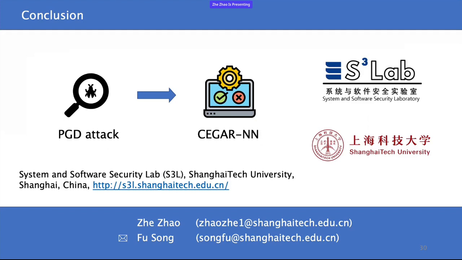So I think the experiment you showed just now was on rather small scale networks. And do you think your tool has the potential for GPU deployment for even better acceleration? Thank you.